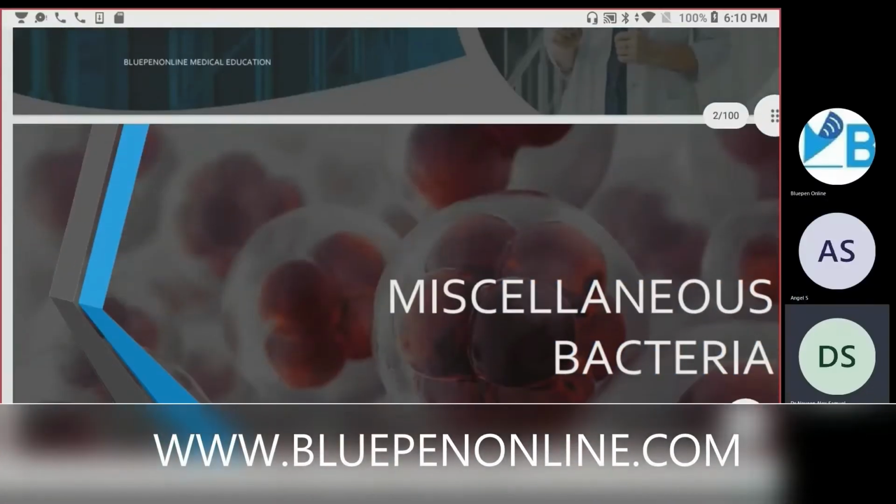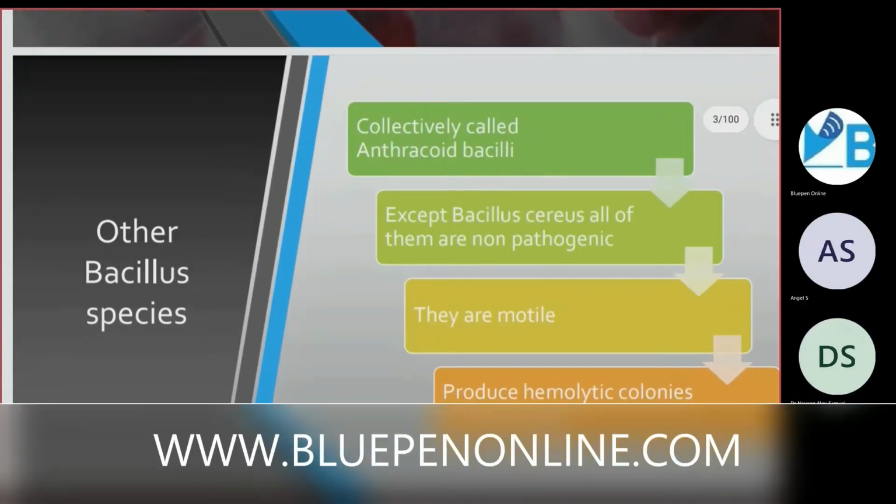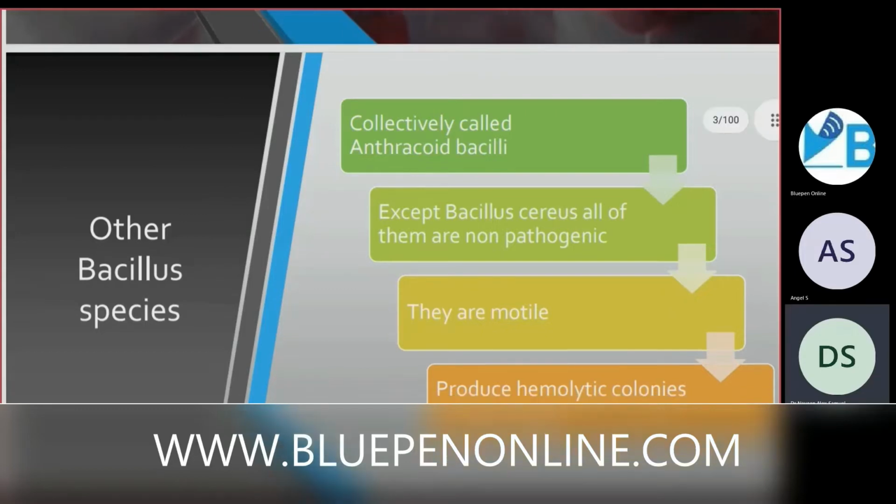Now coming to today's class, we'll be studying miscellaneous bacteria, and we'll be studying viruses also. In the miscellaneous bacteria, there are other bacilli species, culturally called anthracoid bacilli. Except Bacillus cereus, all of them are non-pathogenic. They are actually motile bacilli and produce hemolytic colonies on blood agar.